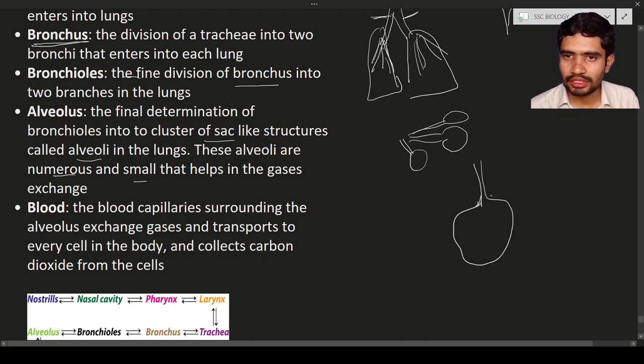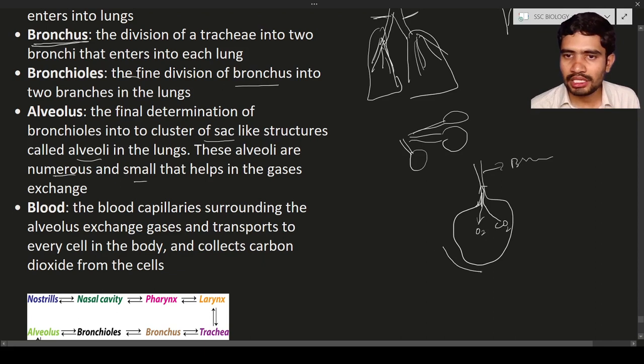So this is the alveolus, and this is the bronchioles. Here you can see the oxygen-rich air enters into the alveolus, and carbon dioxide exits out of the alveolus. From the alveolus into the bronchioles, from the bronchioles into the bronchus, from the bronchus into the trachea, and from the trachea to the outside of the body.